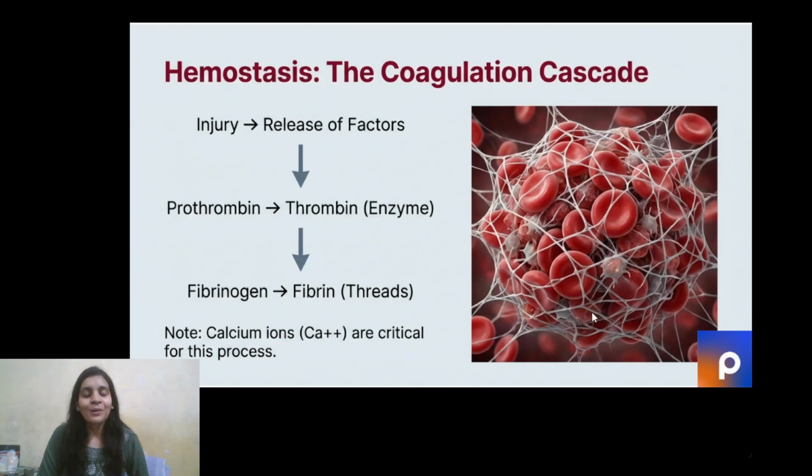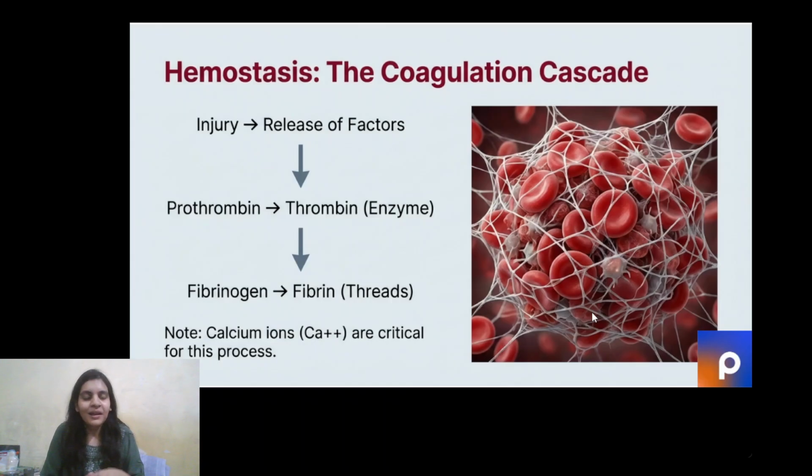Now guys, let's talk about hemostasis. We talked about the platelets' role in the Part 1 video, where we talked about how they cause clotting of the blood. Now guys, the clot of the blood you see immediately after bleeding is not that strong. Try that next time, just scratch it. It will break down. But after a few days, that clot becomes really strong because it begins the process of coagulation, and that is the coagulation cascade. Hemostasis means to maintain balance. My body maintains a great balance between the blood flow and also the clotting.